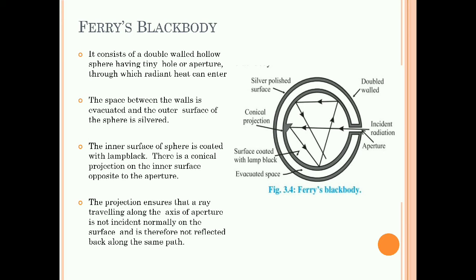When we consider the black body, we will talk mostly about the artificial black body. So here Ferry's black body is an artificial black body. We can consider a spherical shape, a double wall hollow sphere having a certain aperture, and opposite to the aperture we will consider a conical projection, diametrically opposite to the aperture.